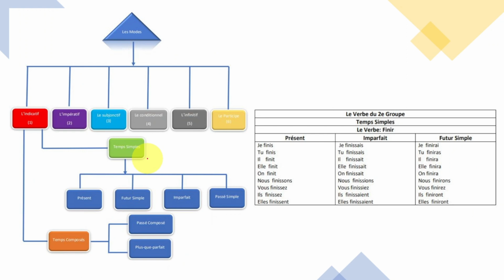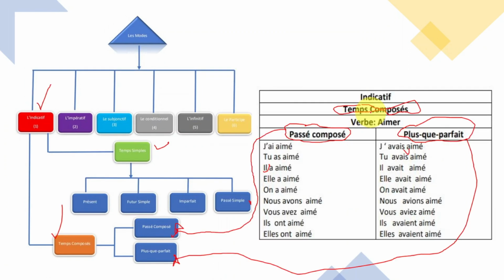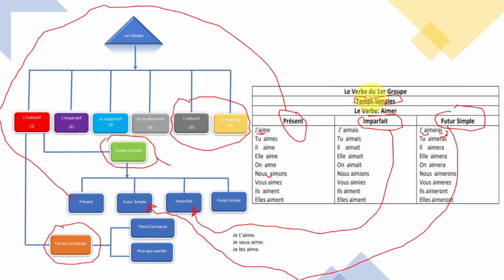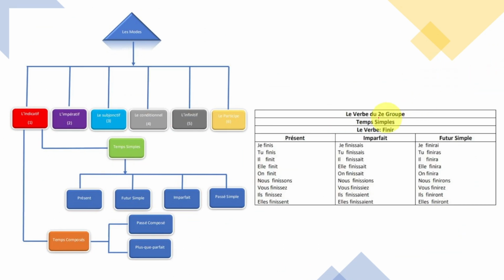We come here. Finir. In this case, I'm talking about le verbe du deuxième groupe. Verbe aimer was the verbe du premier groupe. This one, I'm talking about le verbe du deuxième groupe. Okay? So we have le temps simple. I'm going to talk about the temps simple, this one. So, je finis is temps simple.